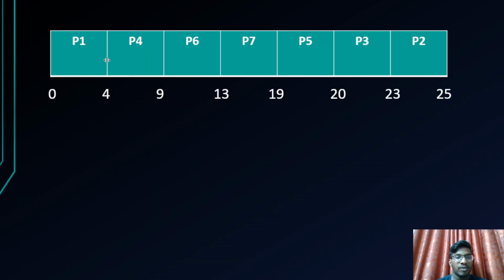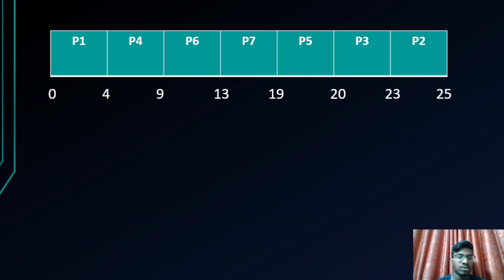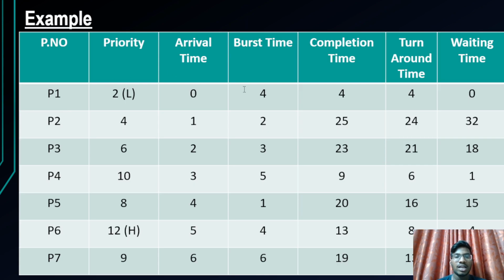We have executed P1 first because it has a low priority. So low priority, but it has arrival time 0. So it is the beginning of the process. So the ready queue begins with the 0 arrival time. So we generally prefer arrival time over the priority. So 0 is taken as arrival time, and at the time of 0, P1 process arrives. We don't consider any priority at the initial stage of arrival time.